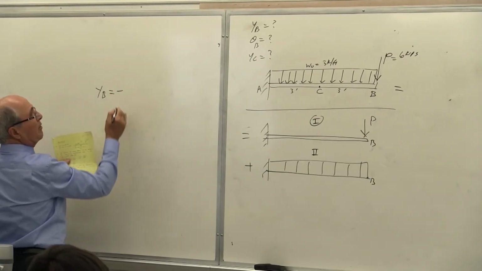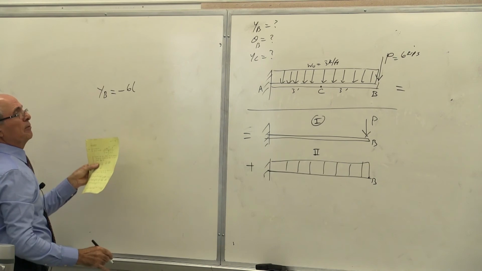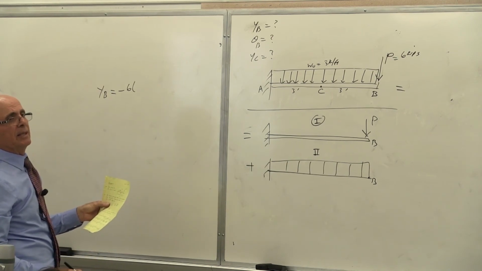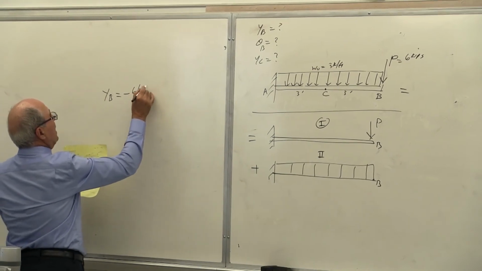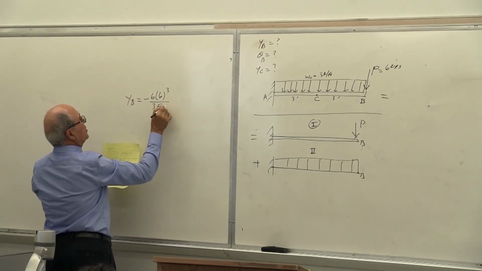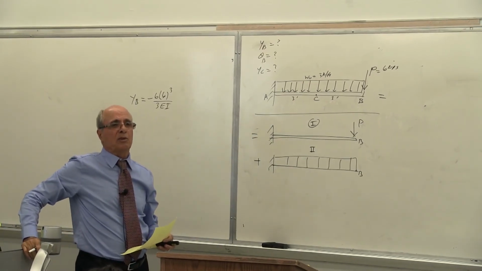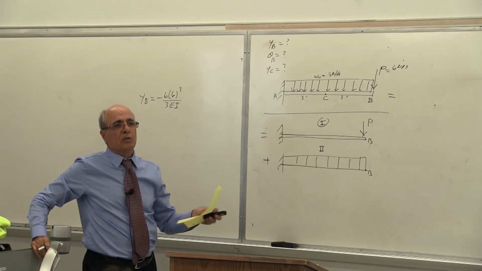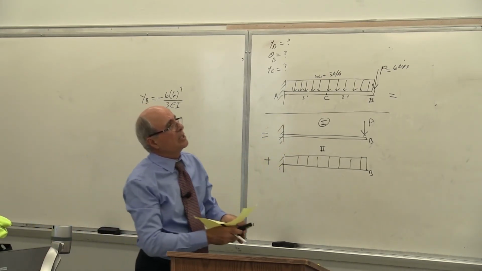Is that correct? What's the value of P? 6. Minus 6 times L to the power of 3, yes or no? What's L? L is 6. 6 to the power of 3 divided by 3EI. That's it, guys. Finished. Plus, of course, y of system 2. That's for system 1. The y of system 2 is also there. Is that correct or not?